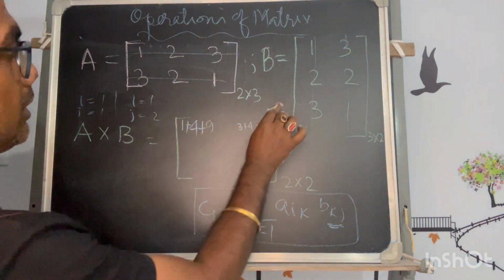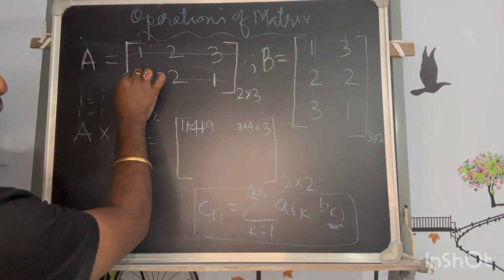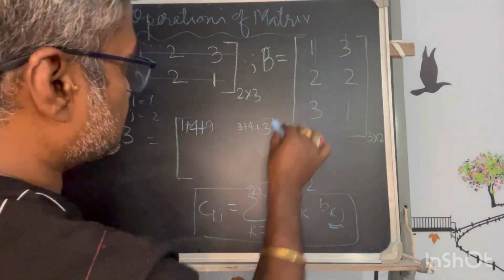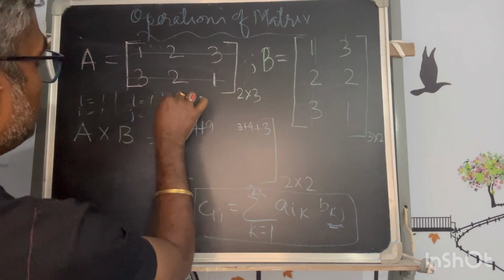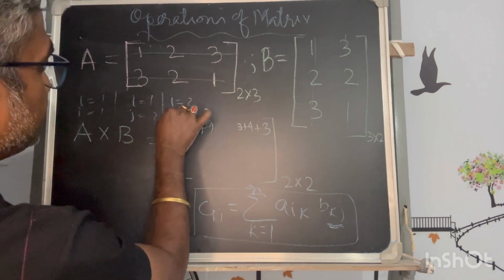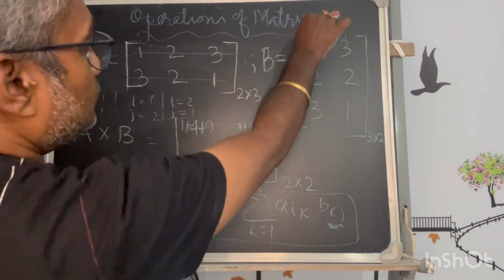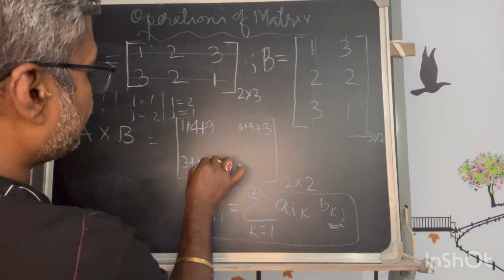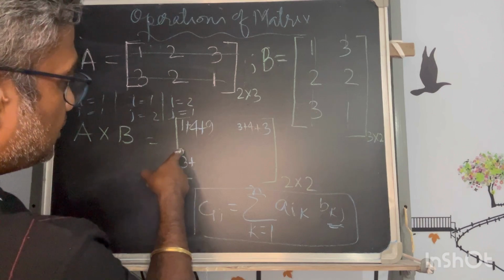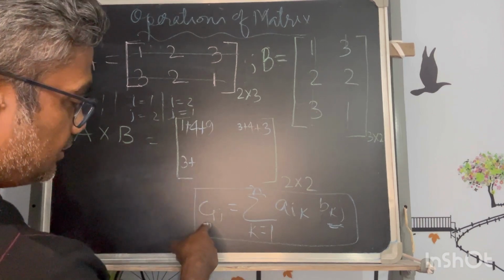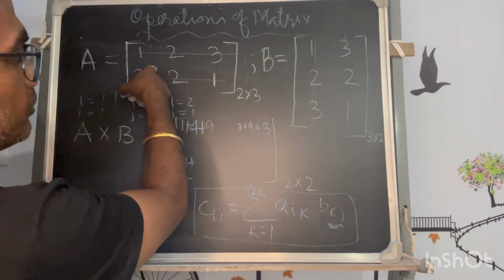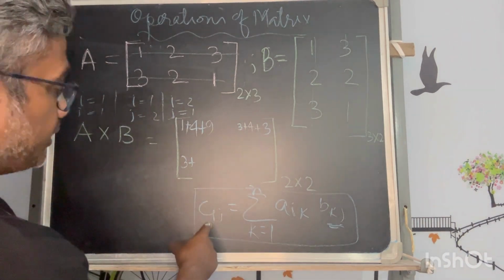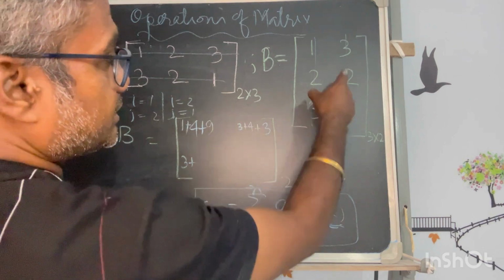I2 means when I see i2 here. Okay, i of first, j of second. So the third will be i2, j1. So that means this into this. So what is that? 3 into 1, 3. Okay, so now this i means the second row of C. So i is 2. That will follow the 2 of this. So i is commanded by the first matrix, j is commanded by the second matrix, like that.